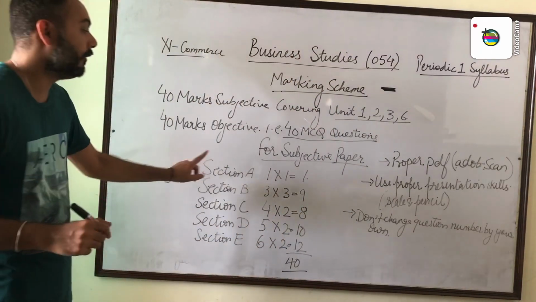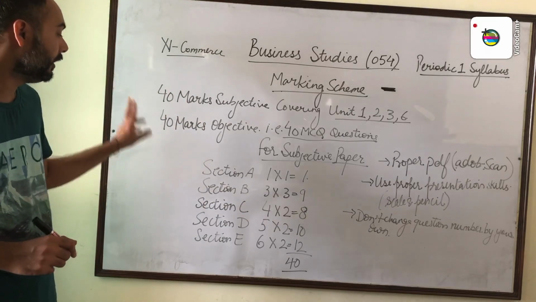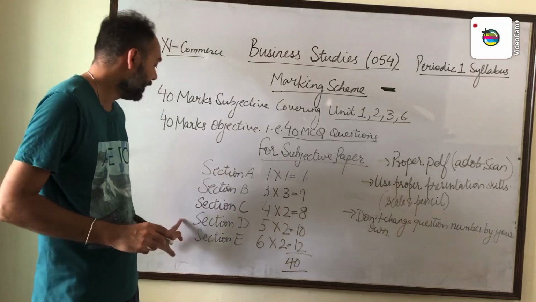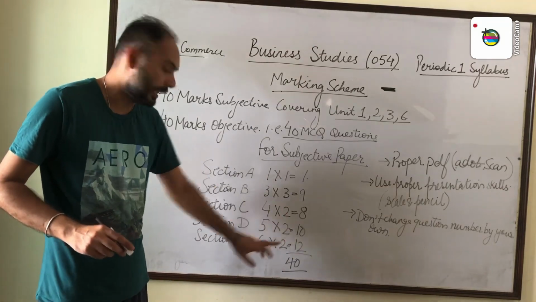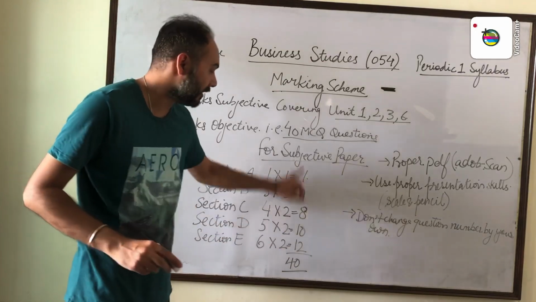Section A has 1 mark questions. Section B has 3 marks questions, 3 of them, carrying 9. Section C has 4 marks, 2 questions, 8 total. Section D has 5 marks, 2 questions, 10. And section E has 2 questions of 6 marks, 12 marks. So this is of 40.